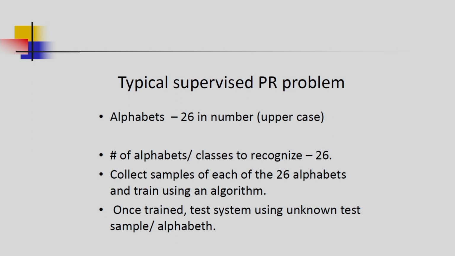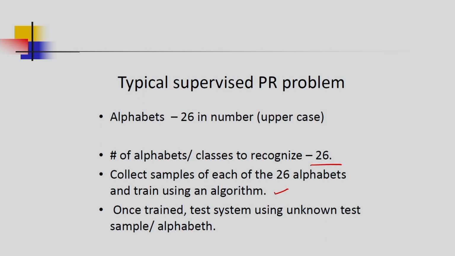So we have to collect the samples of each of the 26 alphabets and train using an algorithm. We have 26 classes because we are considering 26 uppercase alphabets.